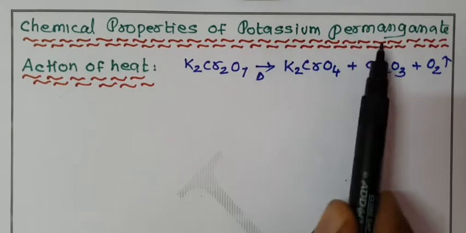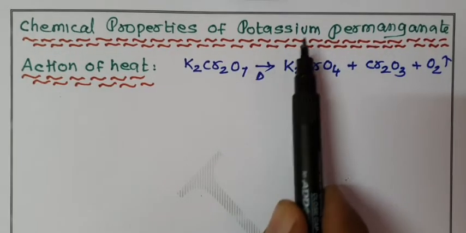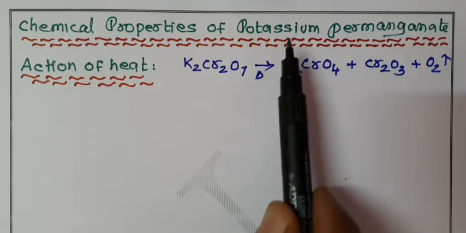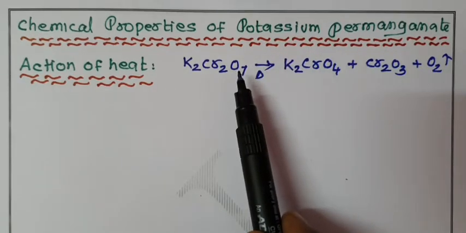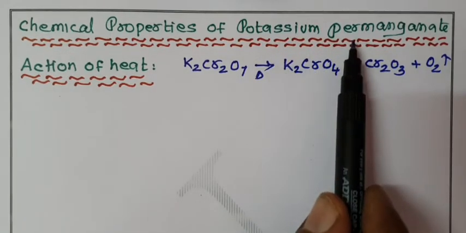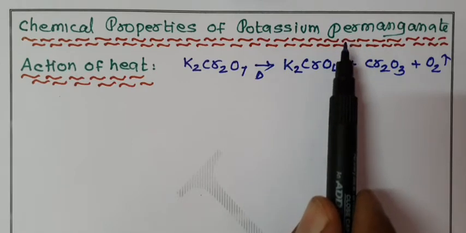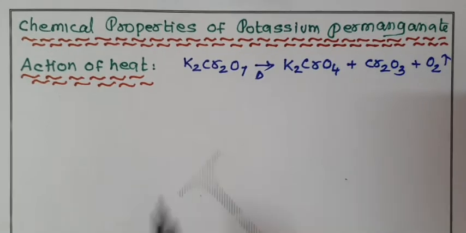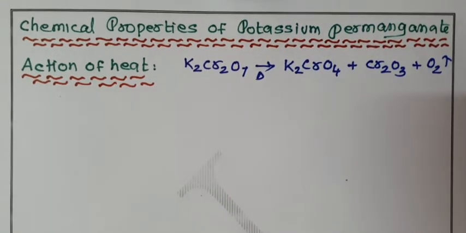Both potassium permanganate and potassium dichromate are used as powerful oxidizing agents due to their high oxidation numbers. In potassium permanganate, manganese is in +7 oxidation state. In potassium dichromate, chromium is in +6 oxidation state.